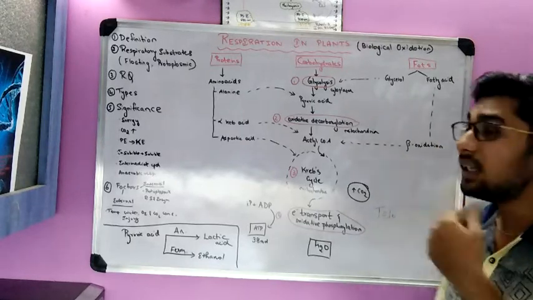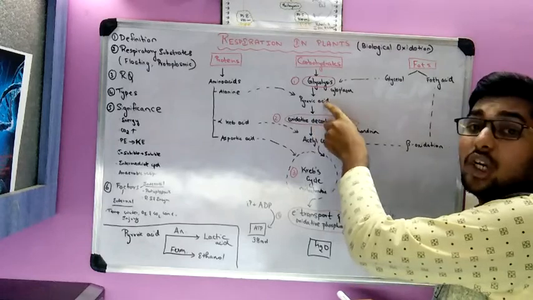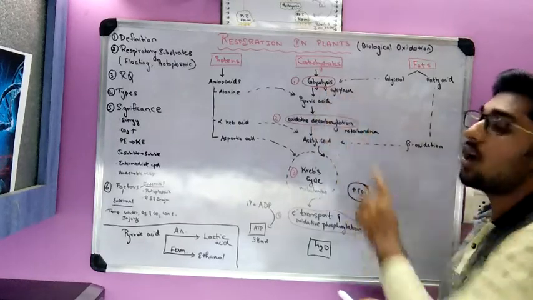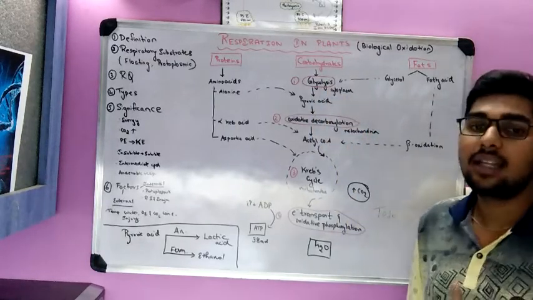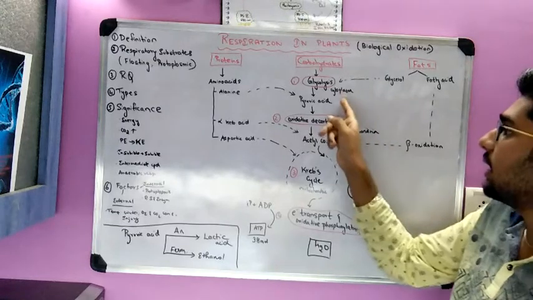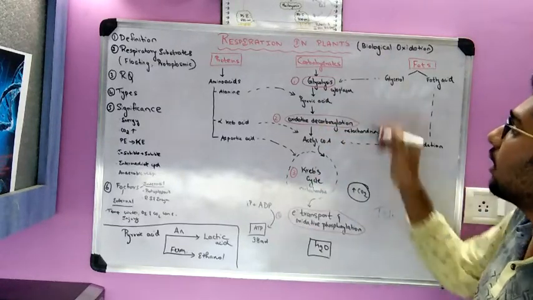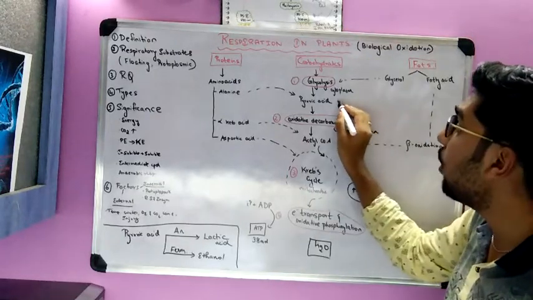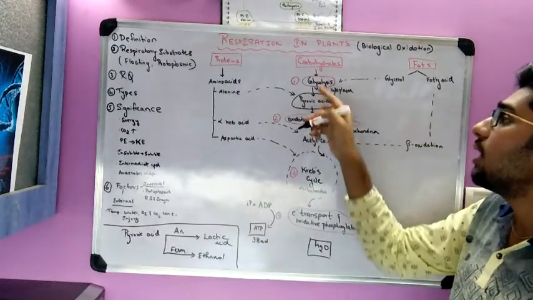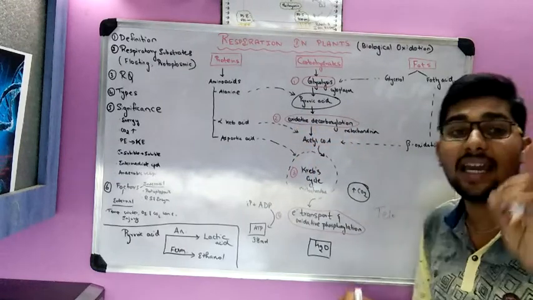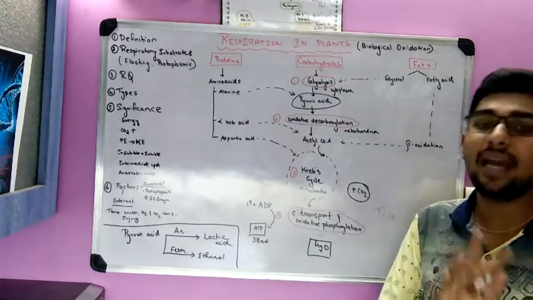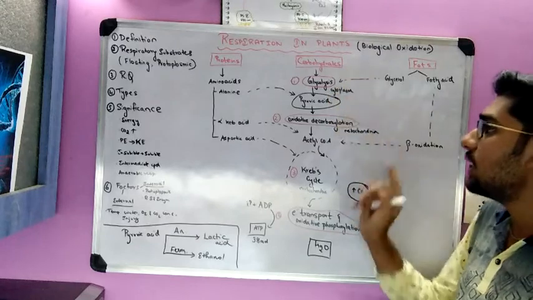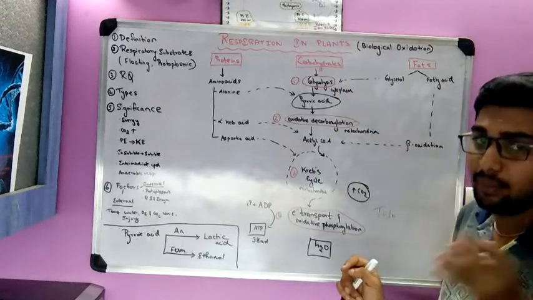So the glucose is converted into pyruvic acid by the process called glycolysis. That is the first important process occurring in respiration. The carbohydrates in the form of glucose are converted to pyruvic acid by glycolysis. It occurs in the cytoplasm of the cell. So this is the first step where pyruvic acid is liberated.